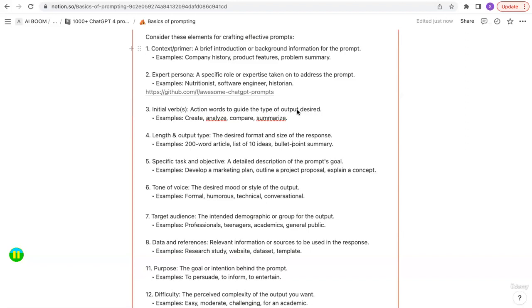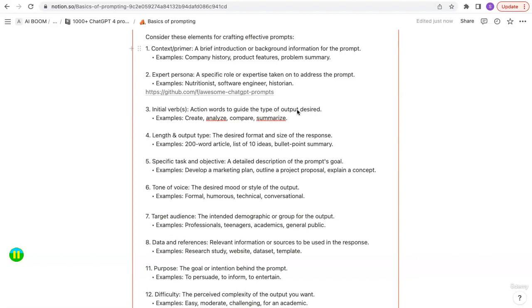So for example, if I'm working on my resume to apply for new jobs, then I will ask ChatGPT: you are an expert resume writer and consultant. Now I'm going to provide you some information about my resume. Can you please provide feedback accordingly? And it will do the job.